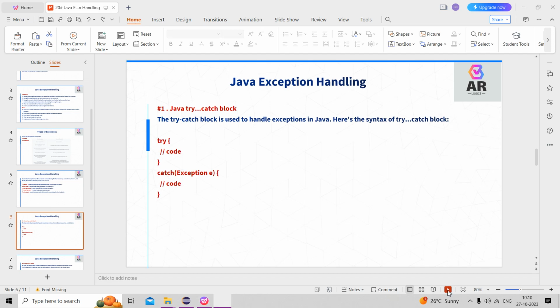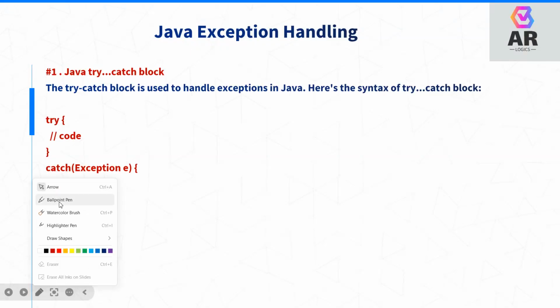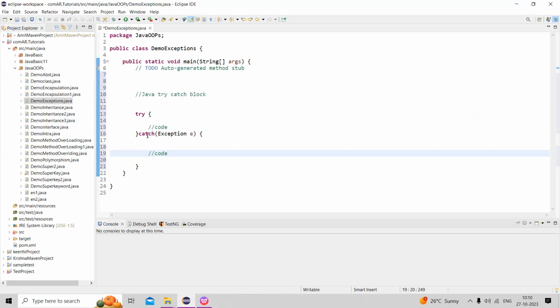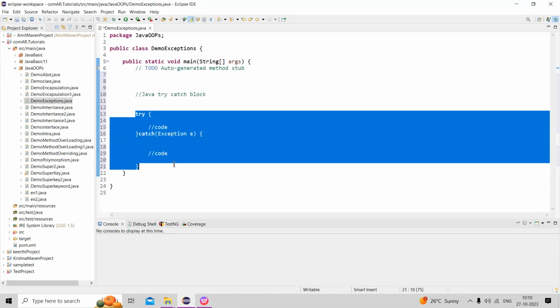The try class is used to handle the exceptions. Java syntax: try, some code, catch (Exception e). Remember, when an exception occurs, it is caught by the catch block. The catch block cannot be written without try.